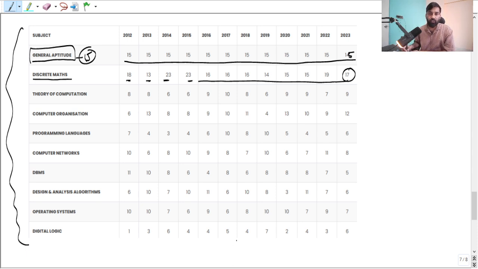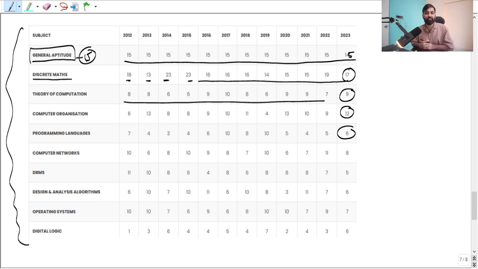Then TOC is asked for around 9 marks. You can say it is consistent, around 10 to 9. Computer organization and architecture, you see here, that is also having around 10 plus nowadays. COA.